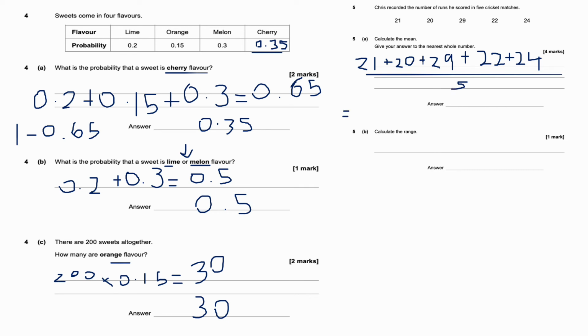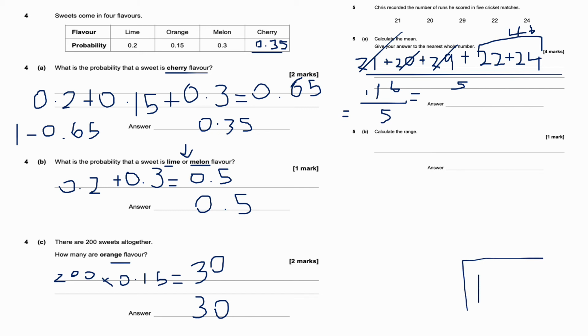So let's work this out, guys. Okay, 21 plus 29 is 50. That's going to be 70. Okay, that's going to be 46. So 70 plus 46 is 116. Divide that by 5. Okay, so let's just use the bus stop method.